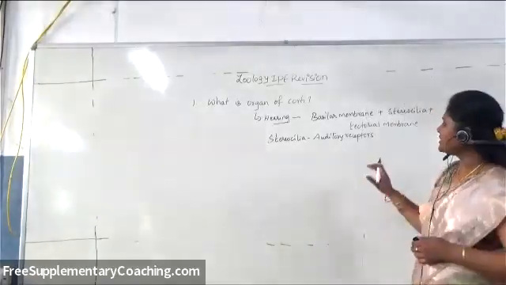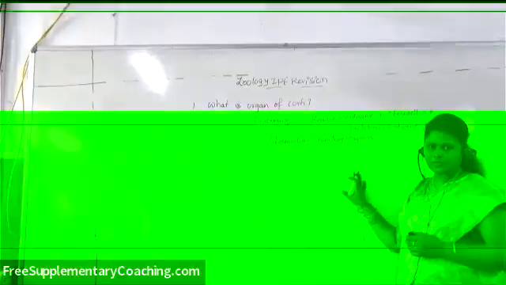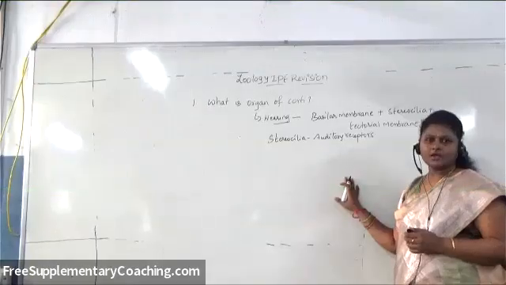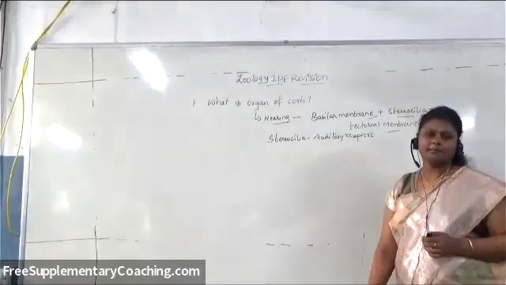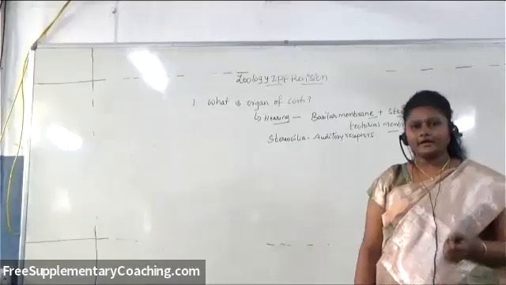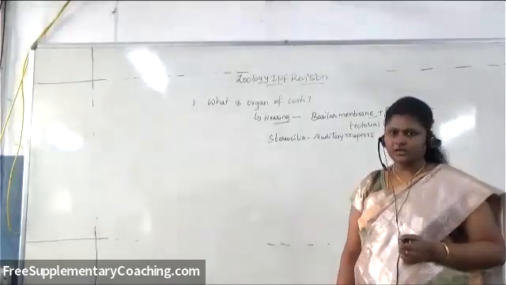If you remember these 2 points, that is more than enough: organ of Corti is a combination of basilar membrane, stereocilia, and tectorial membrane, where the stereocilia, the hair cells, act as auditory receptors. So that is about organ of Corti.